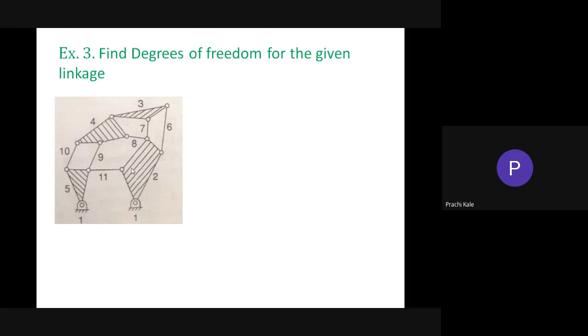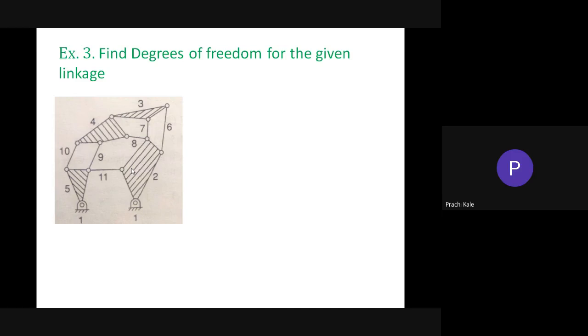Yes, everyone? So for today's class, I only wanted to complete the topic of fundamentals of mechanism, that is, the degree of freedom and all. So I'll give you a test on this for degree of freedom. Then for our next class, we will go for velocity and acceleration analysis. Why am I completing the TOM 1 syllabus? Because T students are also attending the class, and for B students also there is a big gap from second year, whatever we studied in second year. So after this, we will go for velocity and acceleration analysis of mechanisms.